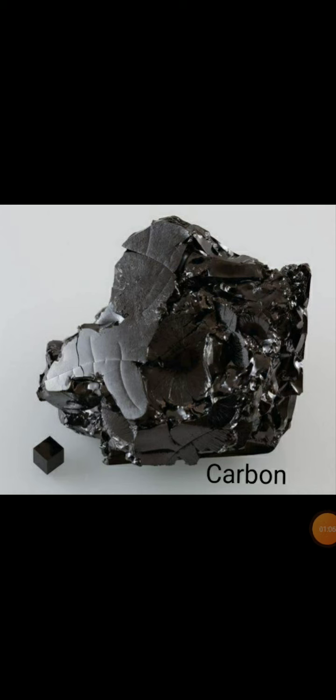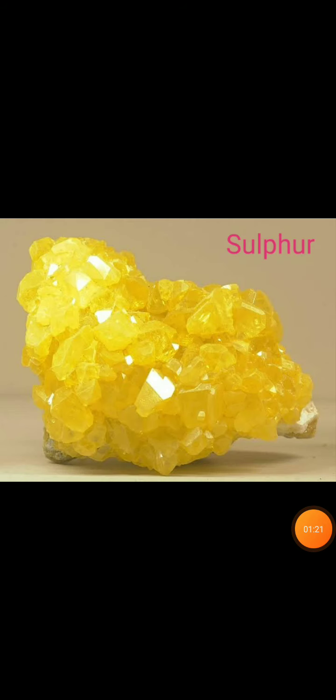Then the non-metals are not shiny, which means they are non-lustrous. Non-metals do not have luster. The next property is that the non-metals cannot be beaten into thin sheets.